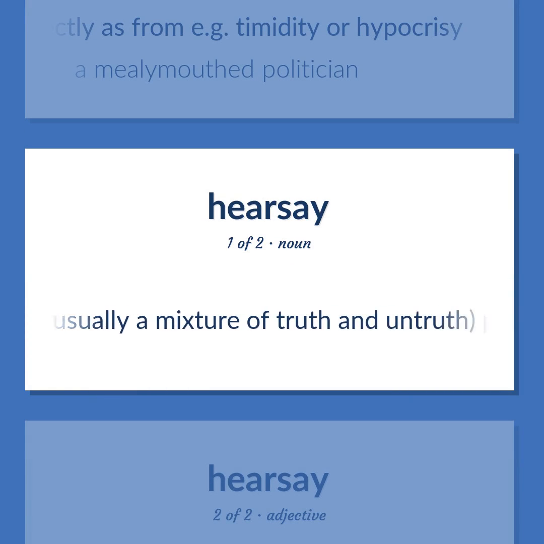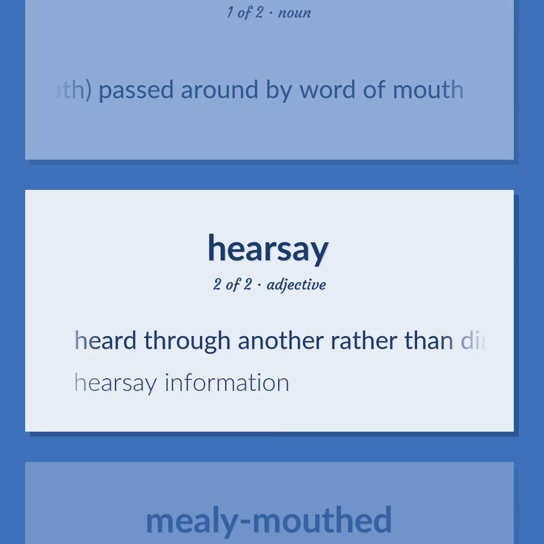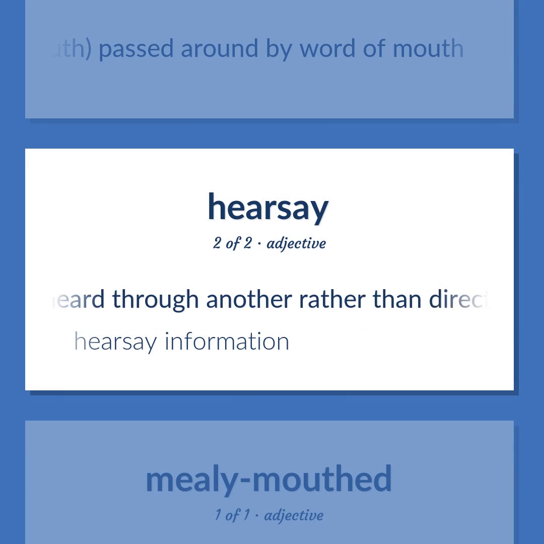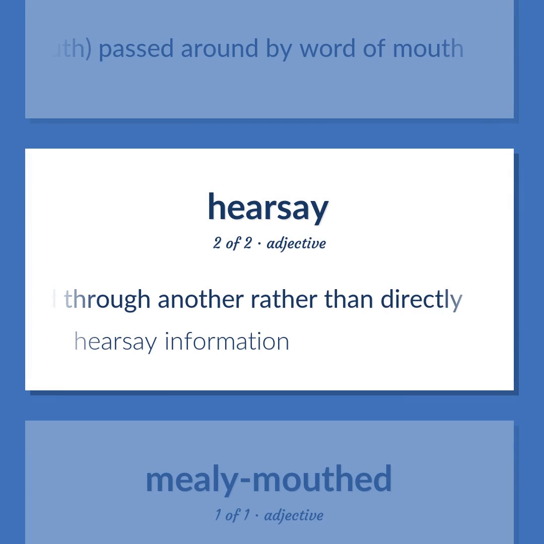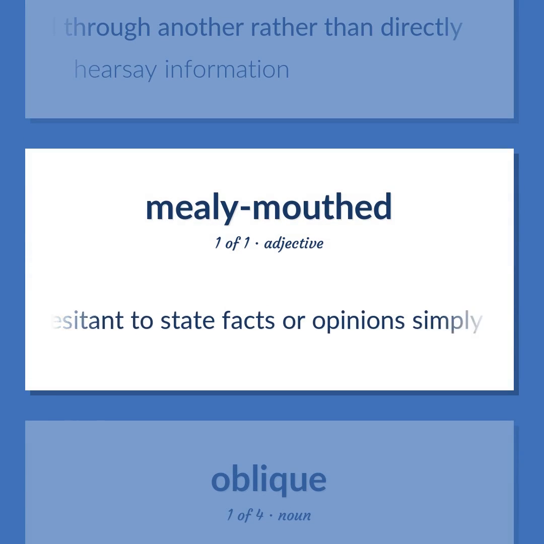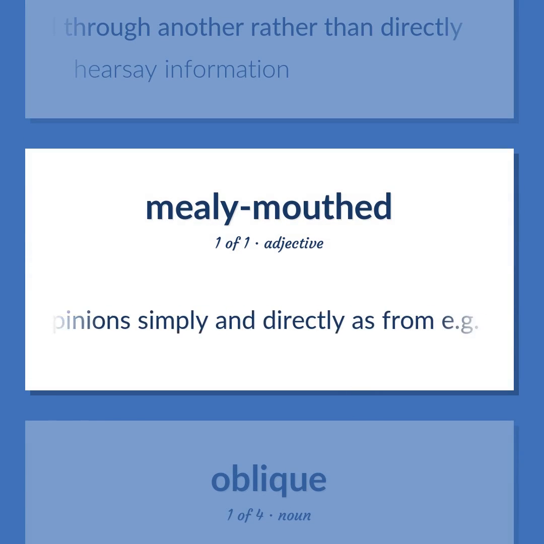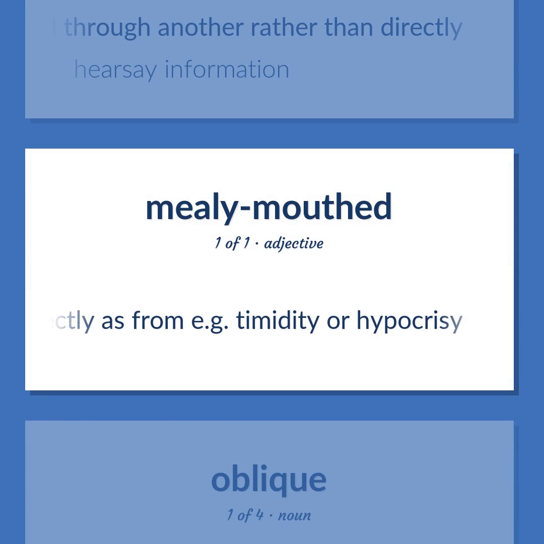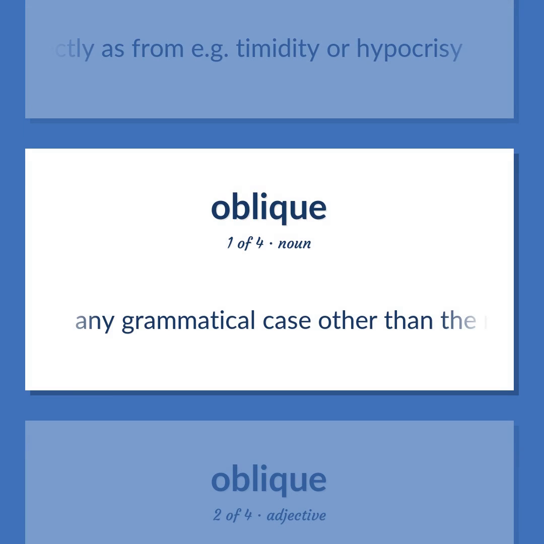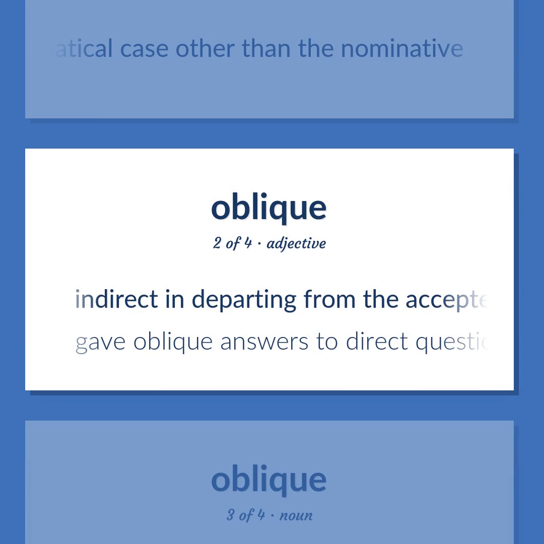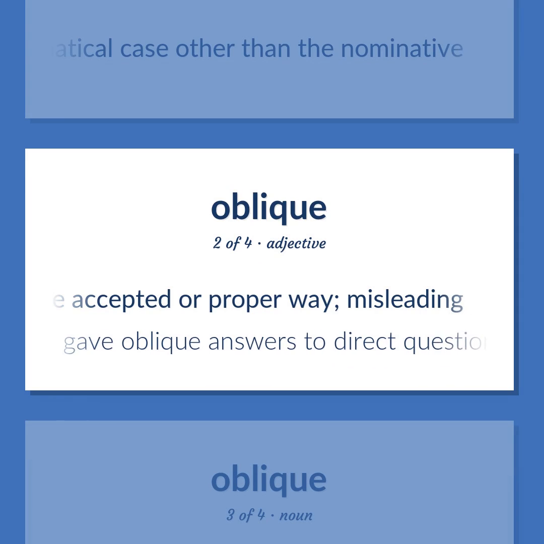Gossip, usually a mixture of truth and untruth, passed around by word of mouth. Heard through another rather than directly. Hearsay information. Any grammatical case other than the nominative. Indirect in departing from the accepted or proper way, misleading. Gave oblique answers to direct questions.